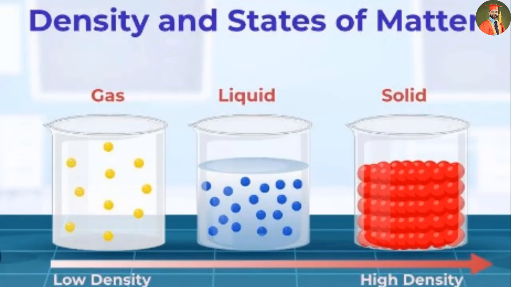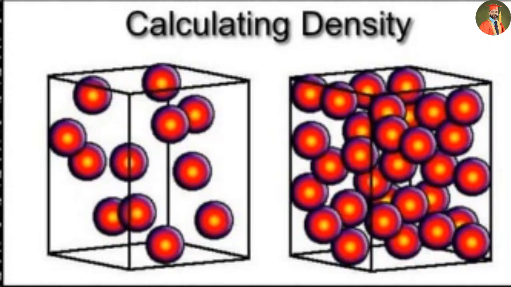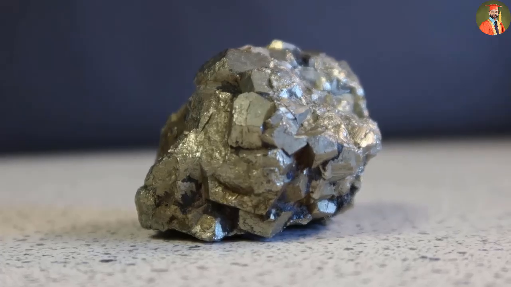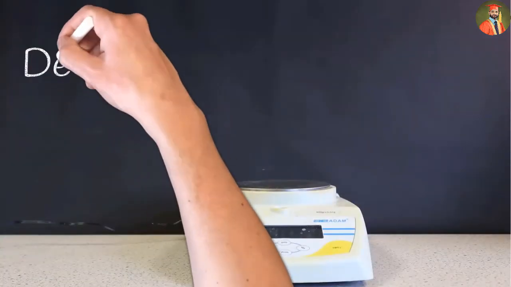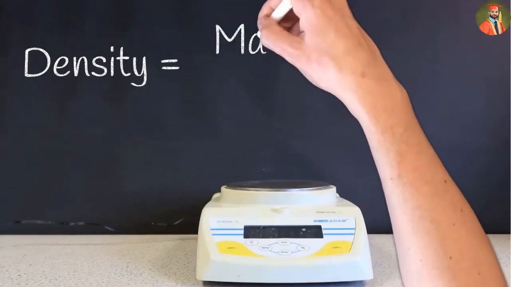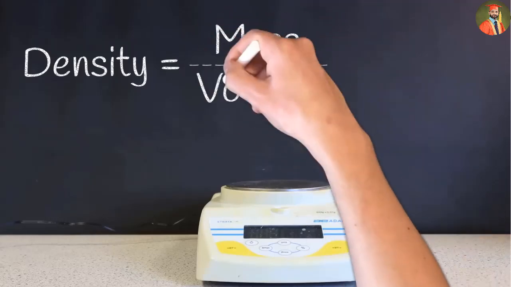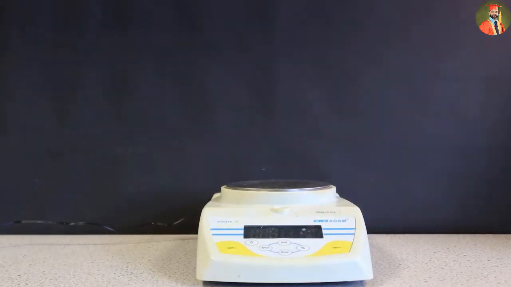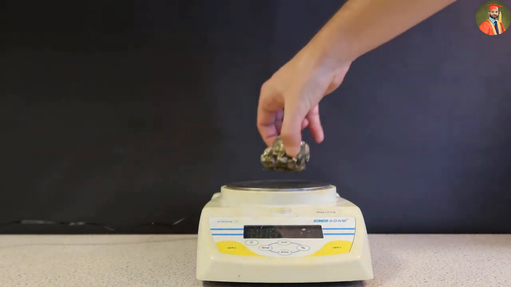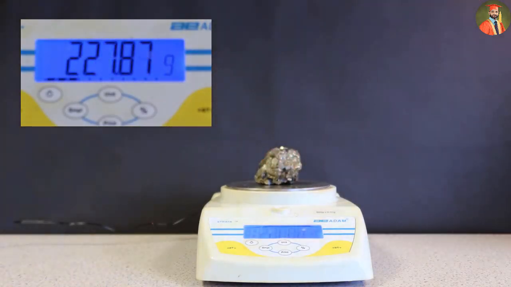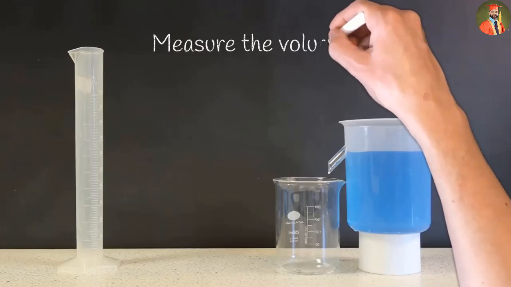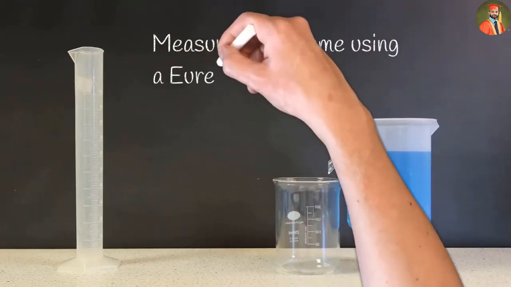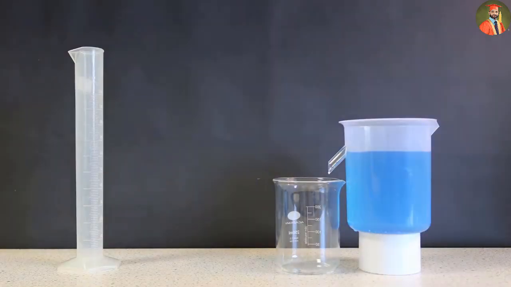Dear students, today we are looking at how to measure the density of an irregular shaped object like this. To work out the density, we need to know both the mass and the volume. To work out the mass, we will simply measure it using a balance. Placing the dry object on the balance gives us a mass of 228 grams. Now we have the mass and now we need to find out the volume.